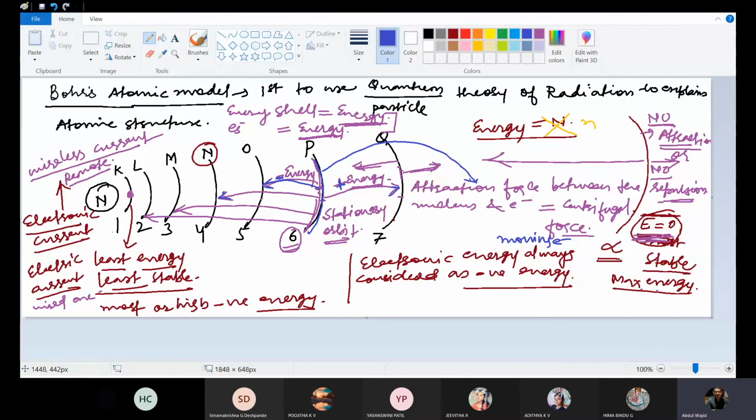So some more points related to this Bohr atomic model are there. First, you have said quantization of energy, stationary orbits, and that the attraction force between the nucleus and electron cloud is equal to the centrifugal force. These points are very, very important. Electronic energy will always be considered negative, because when the electron is at infinity, its energy is zero, and when it comes closer to the nucleus, its energy starts decreasing from zero. What does it mean? It means negative energy.